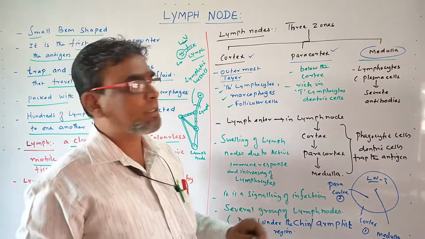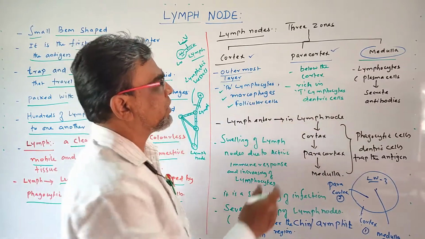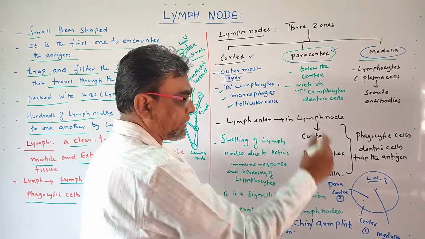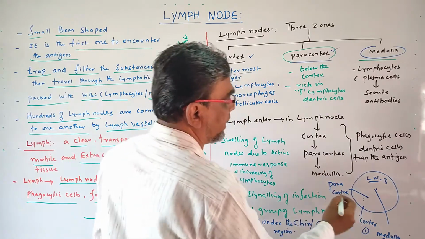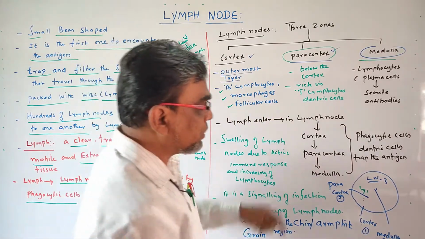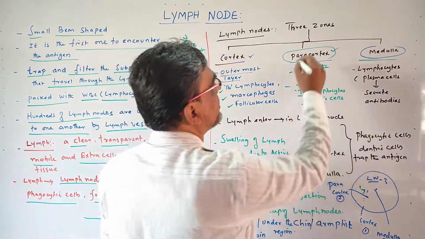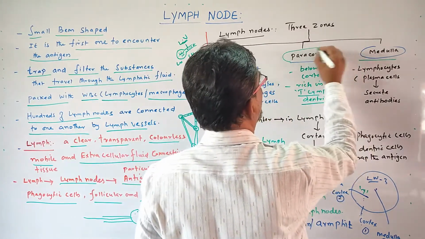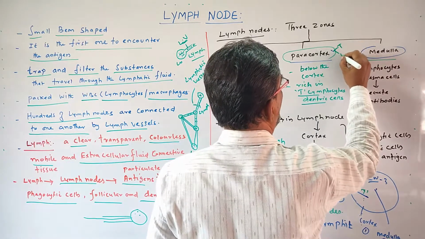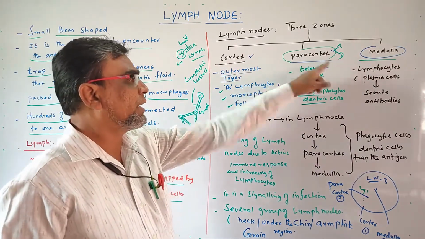What is the paracortex? Below or beneath the cortex, one region is called what? Paracortex. This paracortex region is rich in T lymphocytes and also dendritic cells. So this region has 2 important cells. One is called T cells, one is called dendritic cells.